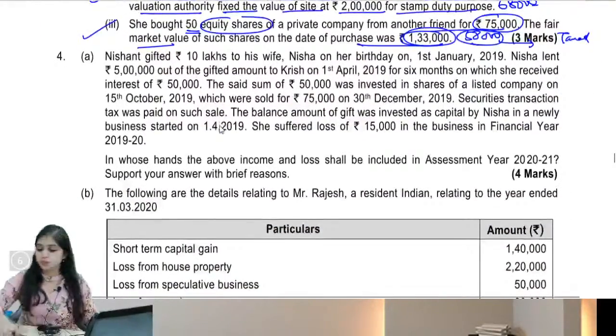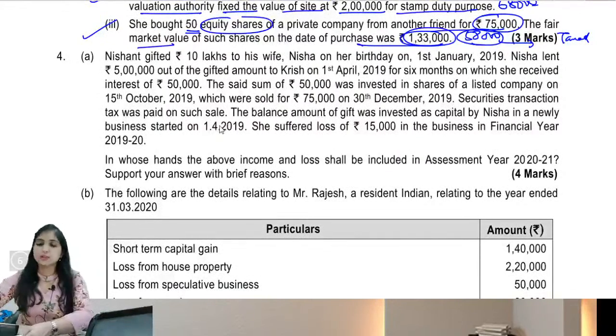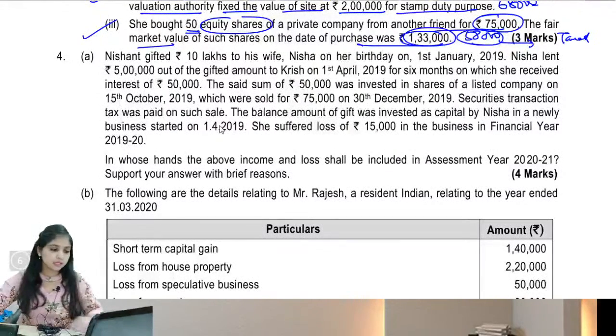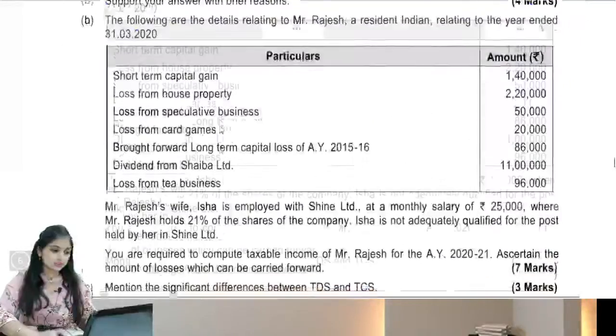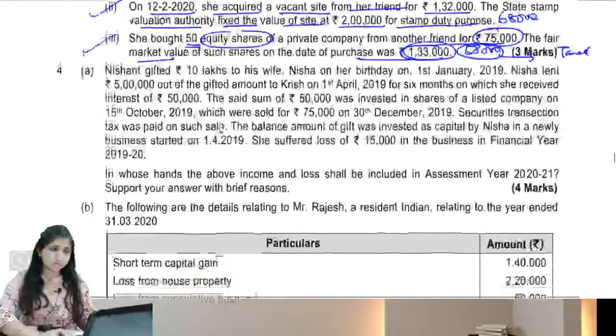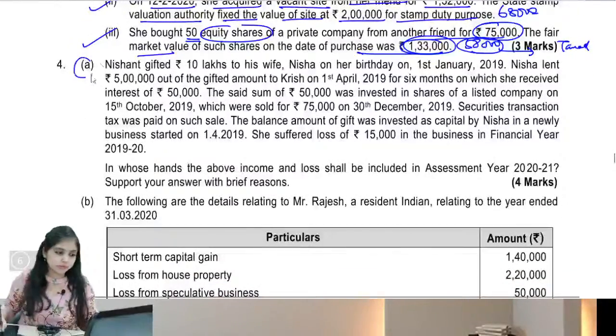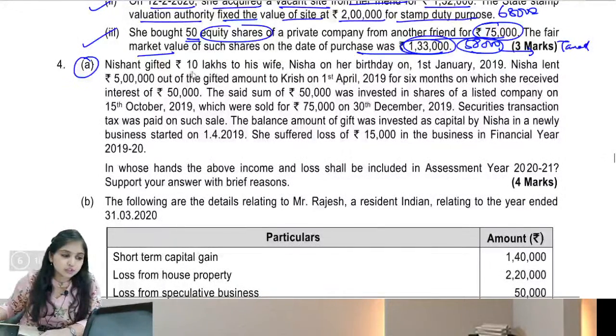Now coming to question number 4. Now this question number 4 that is given to us, there are totally 3 subdivisions in it, 4A, 4B and 4C. Coming to subdivision 4A first. Let's read the question. Nishant gifted rupees 10 lakhs to his wife, Nisha, on her birthday on 1st January 2019.